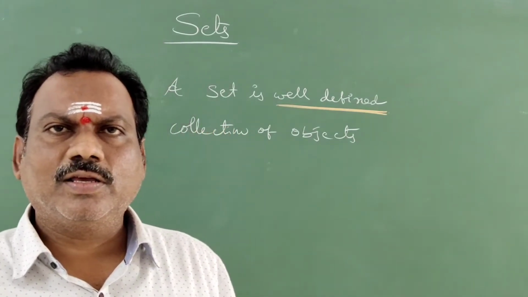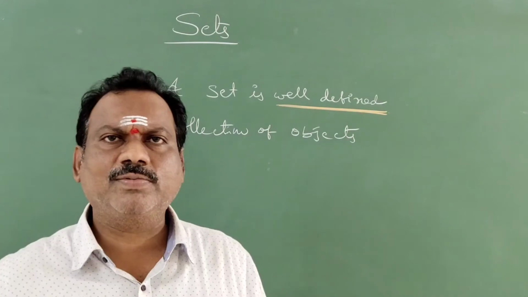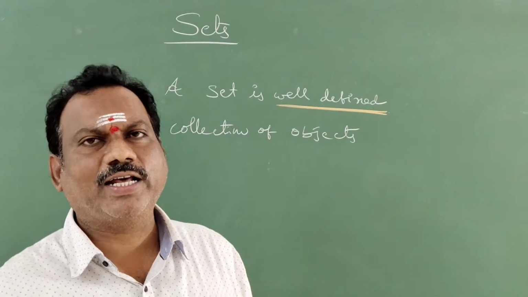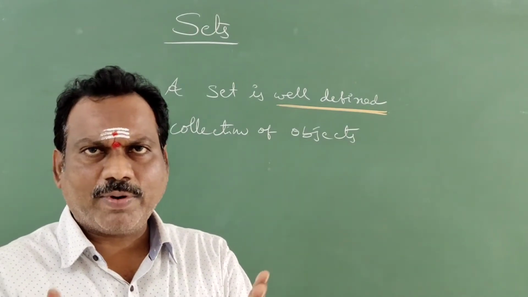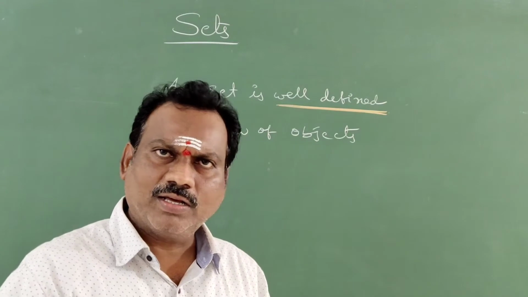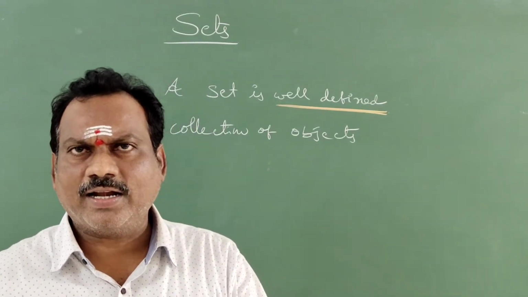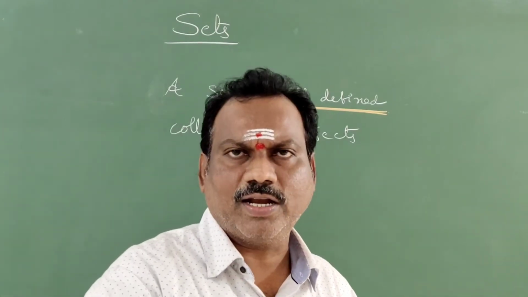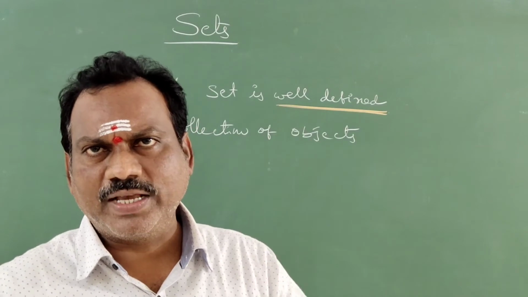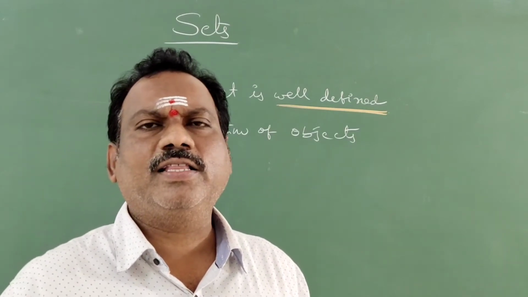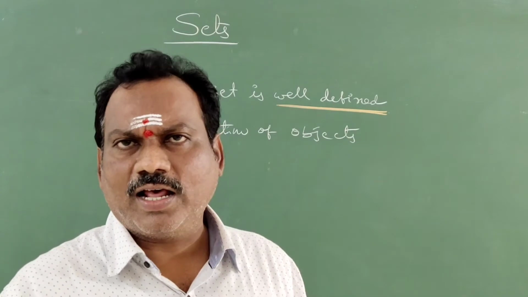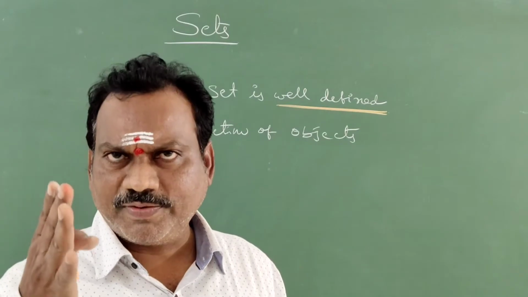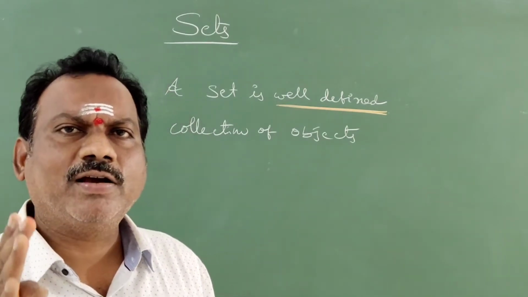For example, you purchase all kinds of vegetables and put them in a basket. We will not say that it is a set of vegetables, because that is not correct. You have to classify a particular type, like brinjal, potato or carrot, and make separate groups: a set of potatoes, a set of brinjal, a set of tomatoes. If all are mixed, they are not related in the same kind, correct or not? That's why well defined means it must be a particular case, specifically defined. That is the meaning of well defined.